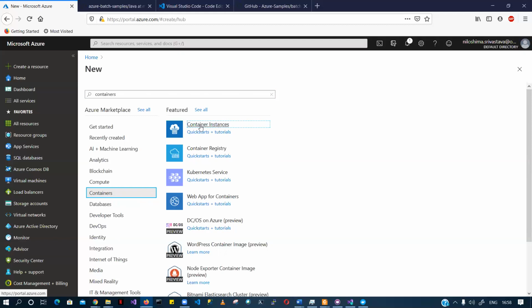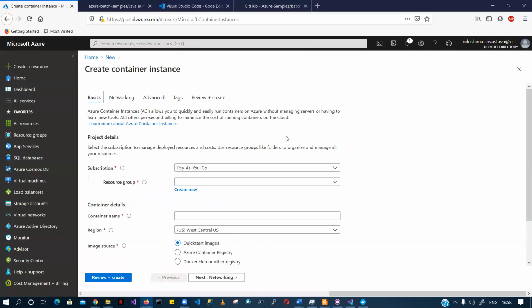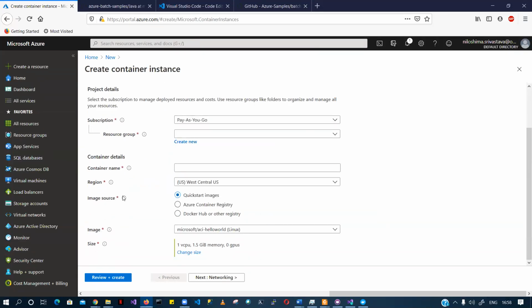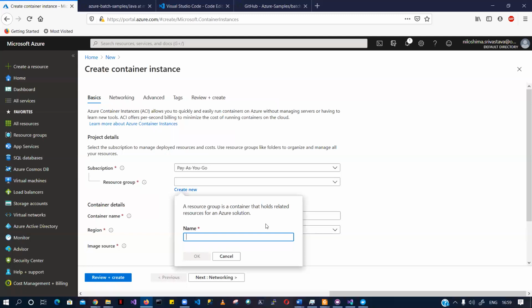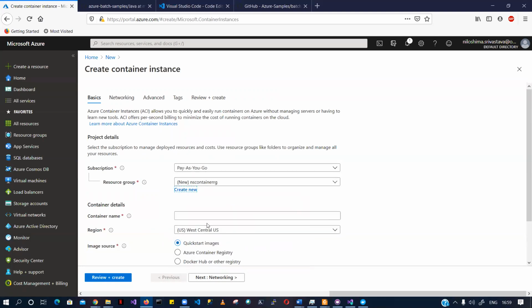I can go ahead and select a container instance. If you just look at this, you'll see that it is also looking like a virtual machine, right? It has networking section, it has tagging, it has a couple of screens. So the subscription is this. I'm going to quickly create a new resource group, NS container RG. My resource group is created.